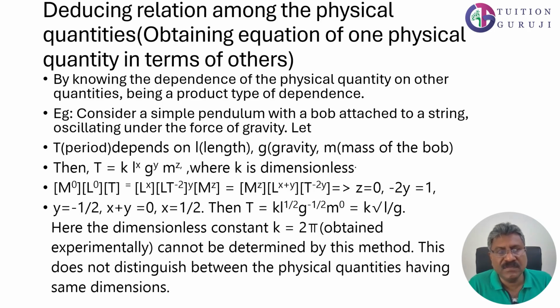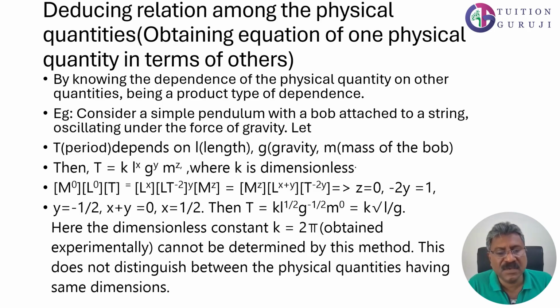When we remove the proportionality constant, we can write T equals k into L raised to x, g raised to y, m raised to z, where k is the proportionality constant which is dimensionless. Now on the left hand side there is only T, therefore M raised to 0, L raised to 0, T raised to 1.